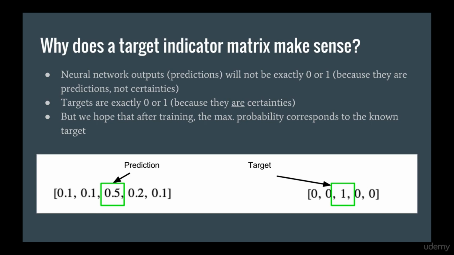The output probabilities from a neural network, of course, will be numbers between 0 and 1, since they are predictions, not certainties. But the goal is that, after training, the probability of the true target is higher than the probabilities for any other label. So for example, the target indicator might be 0 0 1 0 0, which means the target label is category 2. And after training, we'd want an output prediction something like 0.1, 0.1, 0.5, 0.2, 0.1. So the maximum probability corresponds to the target label. That's what our goal will be during training.